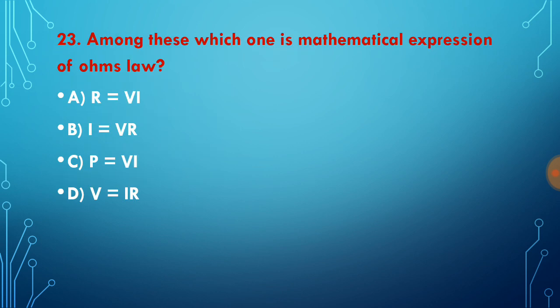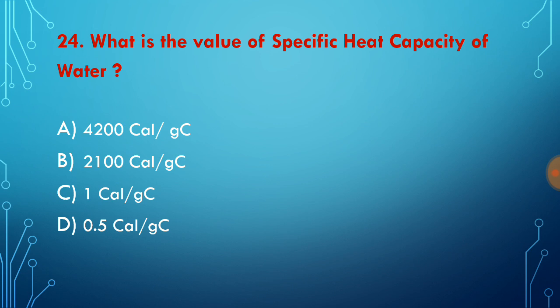Question number 23. Among these which one is the mathematical expression of Ohm's law? As we all know the famous Ohm's law says that V is equal to IR. So our option choice D is the correct answer. V is equal to IR. Question number 24. What is the value of specific heat capacity of water? In this question I have seen a number of confusions with the students, because in SI unit the specific heat capacity is 4200 joule per kg degree centigrade, but in CGS unit our answer is 1 calorie per gram degree Celsius. So our answer choice C is the correct answer for question number 24.